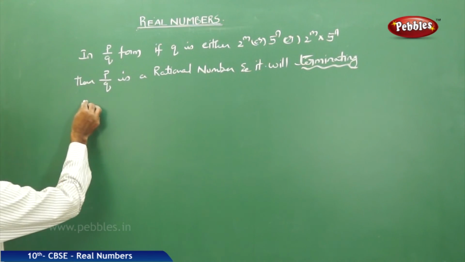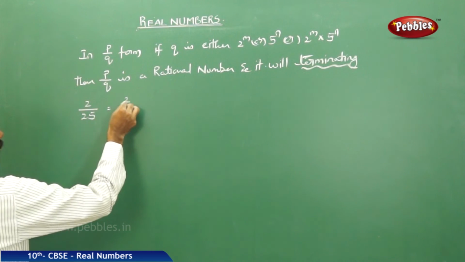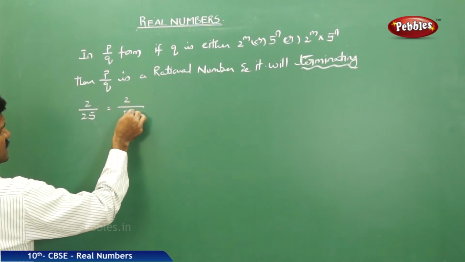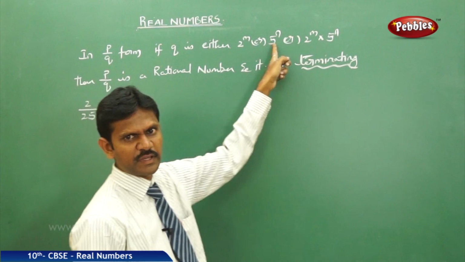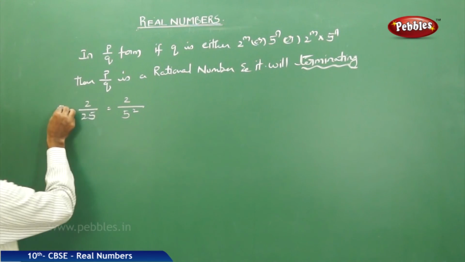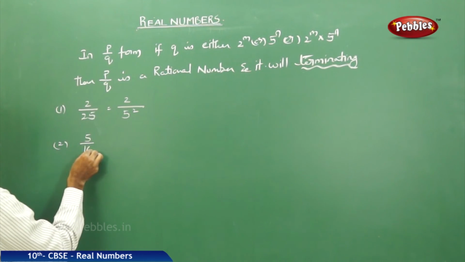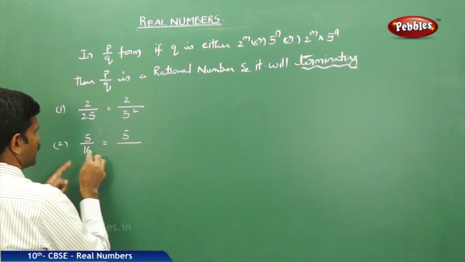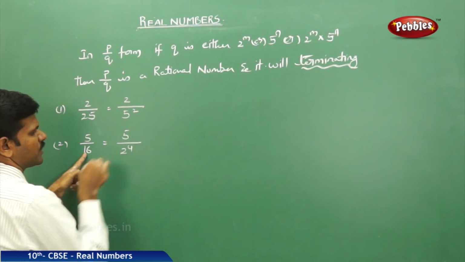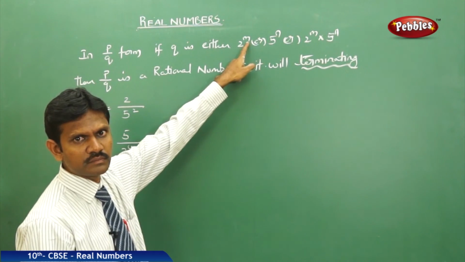Suppose for example 2 by 25. That can be expressed as 5 square, which is of the form 5 power n. Second example, 5 by 16, which can be expressed as 2 power 4, so the denominator is of the form 2 power m.